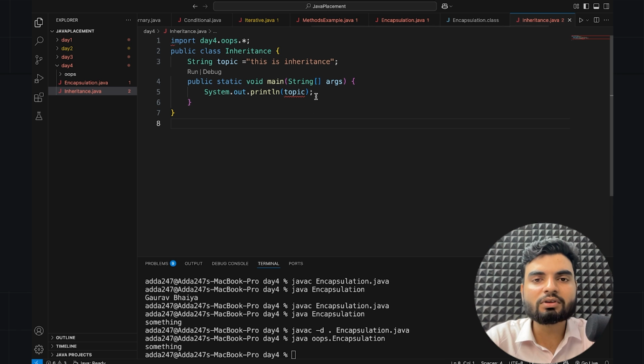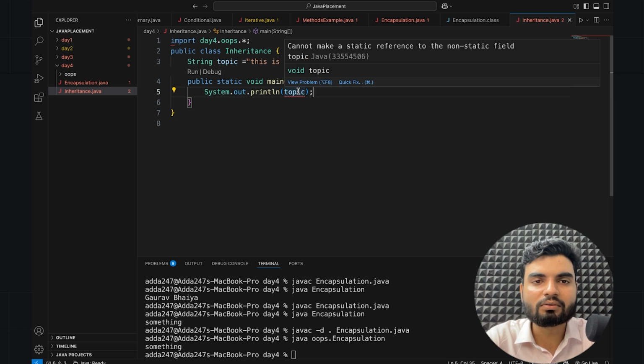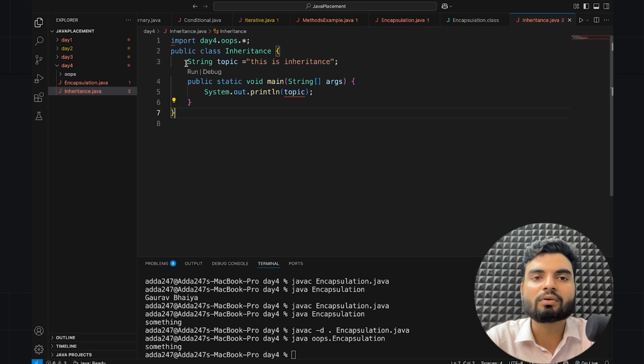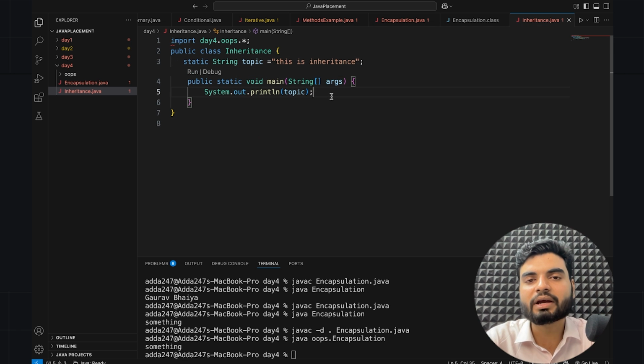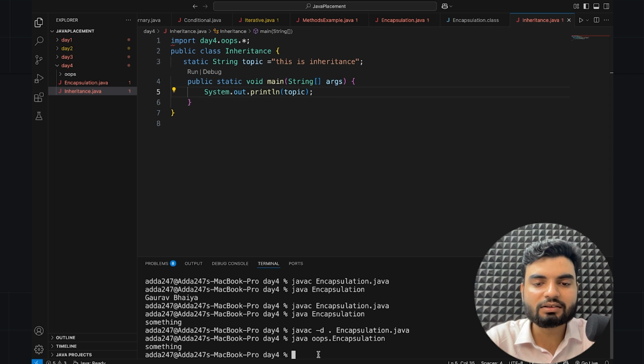So now, what is happening here? Oh, why is this not working? Cannot make a static reference to a non-static. Oh, so I have to make it static. Otherwise, I have to create an object here. So now if I run this, let's see, is it running or not?